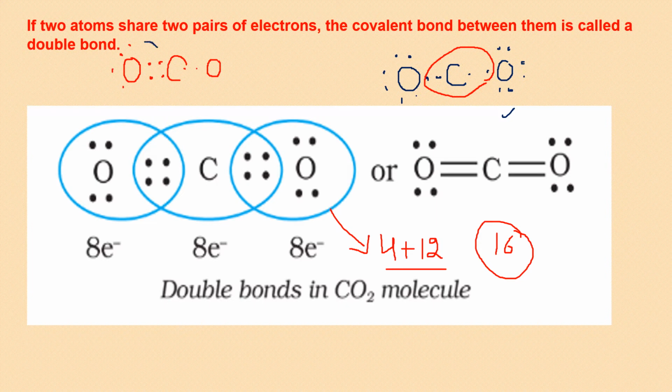Around this oxygen, you have 1, 2, 3, 4, 5, 6, 7, 8. Its octet is complete. Same way 1, 2, 3, 4, 5, 6, 7, 8. Its octet is also complete. I have used all the 16 electrons. But see carbon again. Carbon has only 6 electrons around it. Now, what other option we have? We have only 16 electrons. So this structure is wrong. It's not giving stability to carbon. This is also wrong. It's not giving stability. Let's try the next option.